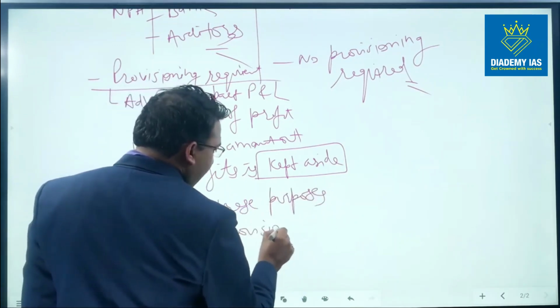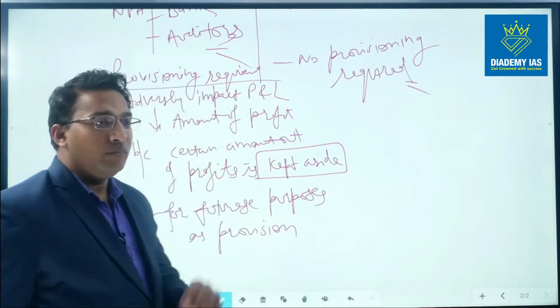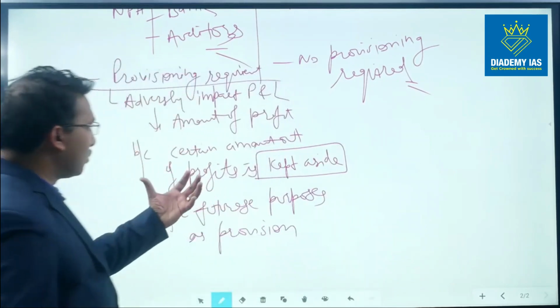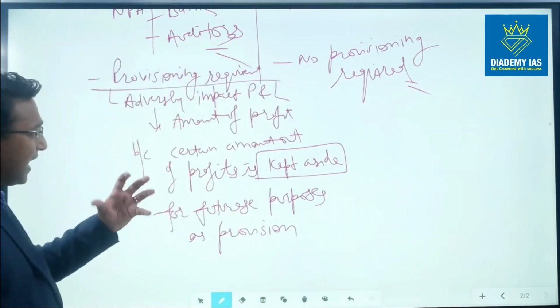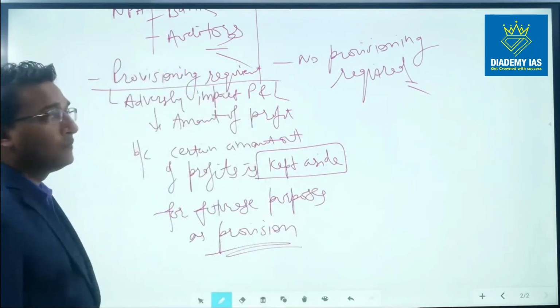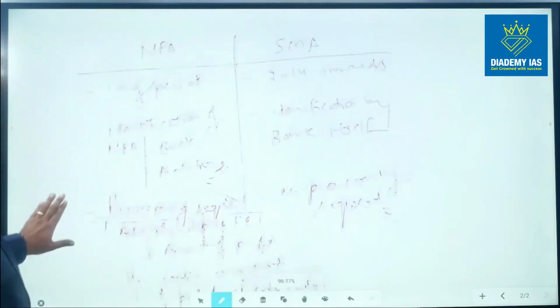So the amount which is set aside, which starts from 10% and goes up till 100%, is kept aside from the profit, and this is called the provision. In case of SMA, there is no such requirement, right?